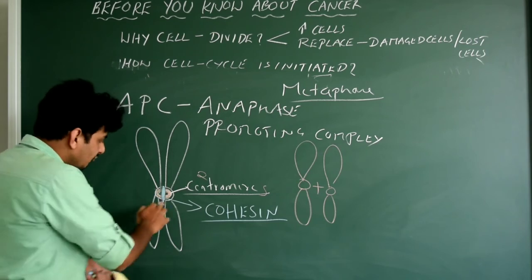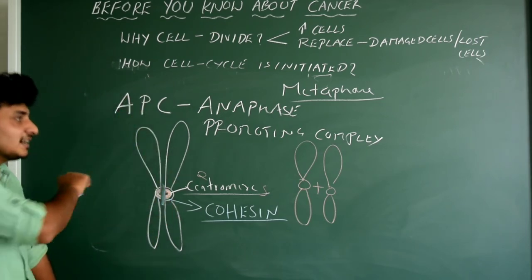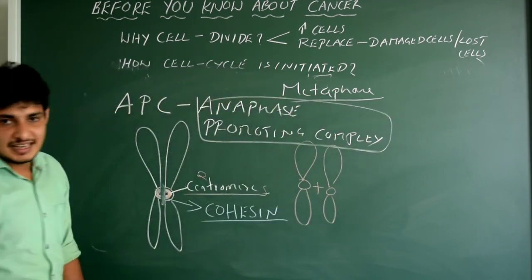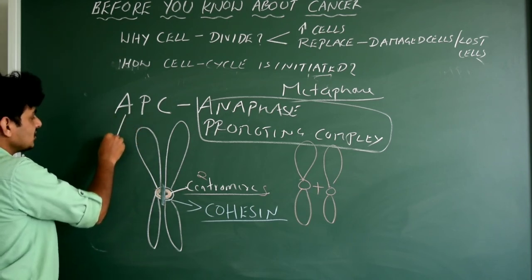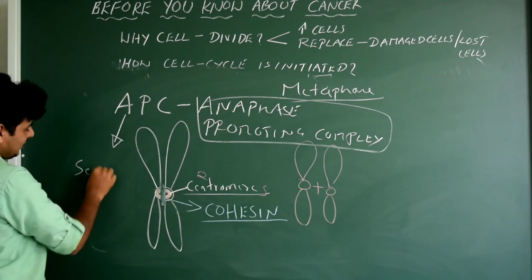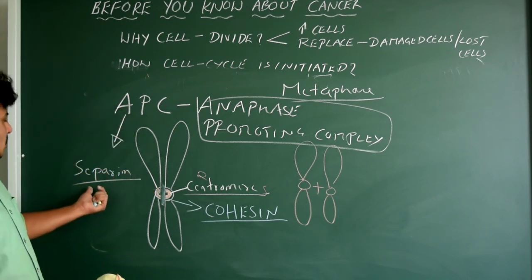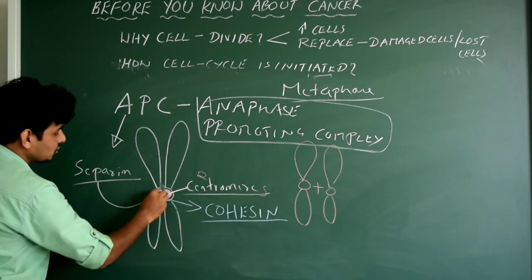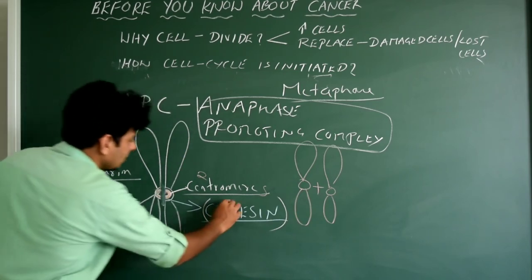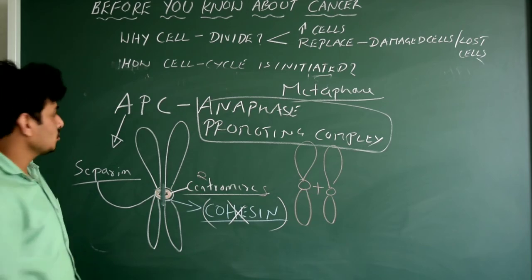That's it, right? So for that, we need to break this cohesion. So we need a protein. That protein is called APC, anaphase promoting complex. This is going to produce one protein, that is separin. Okay, it's not required for your level. So APC will produce a protein called separin. This separin will come and bind to the cohesin and now it destroys this protein, that is cohesin. Once the cohesin is destroyed, that is, the gum is lost, so they can easily separate. Done.